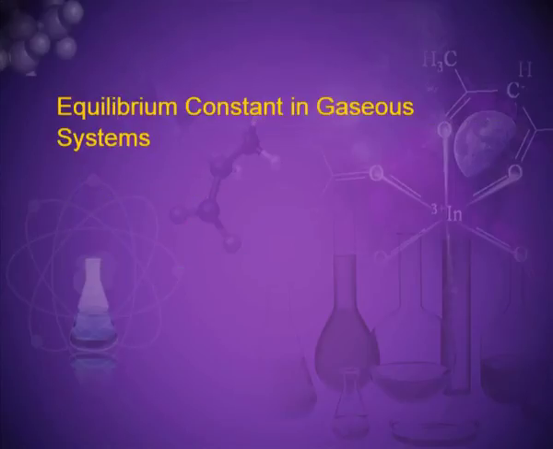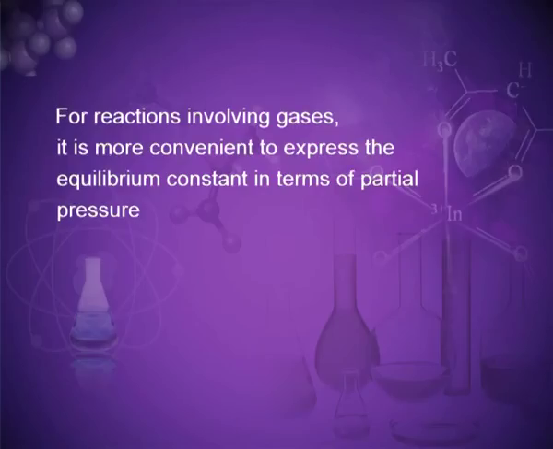Equilibrium constant in gaseous system. So far, we have expressed the equilibrium constant of reactions in terms of molar concentrations of the reactants and products and used the symbol Kc for it. For reactions involving gases, however, it is usually more convenient to express the equilibrium constant in terms of partial pressure.